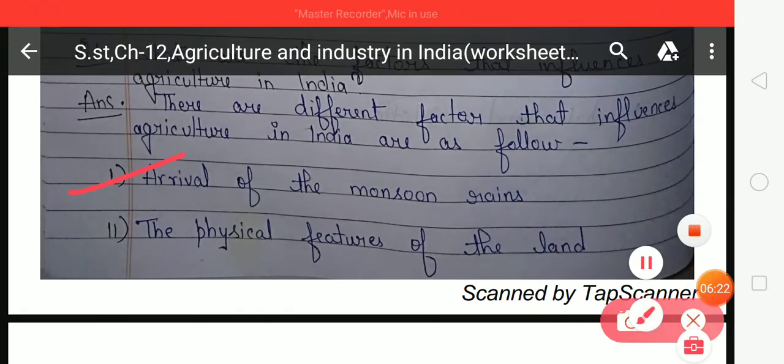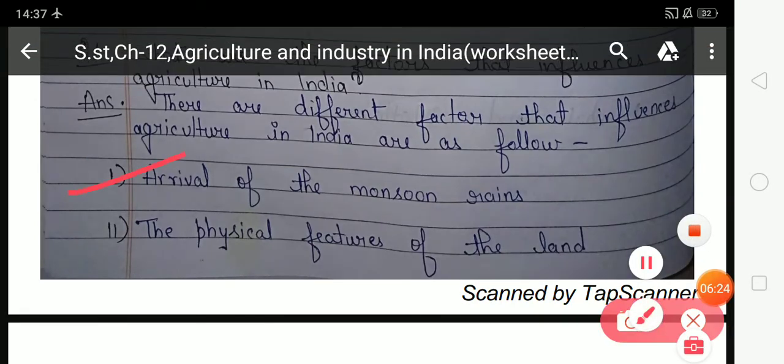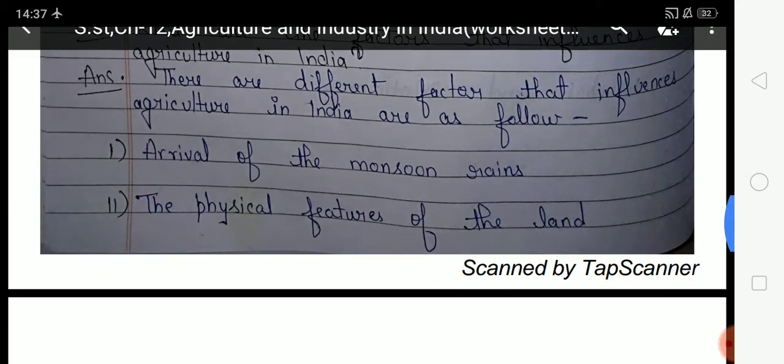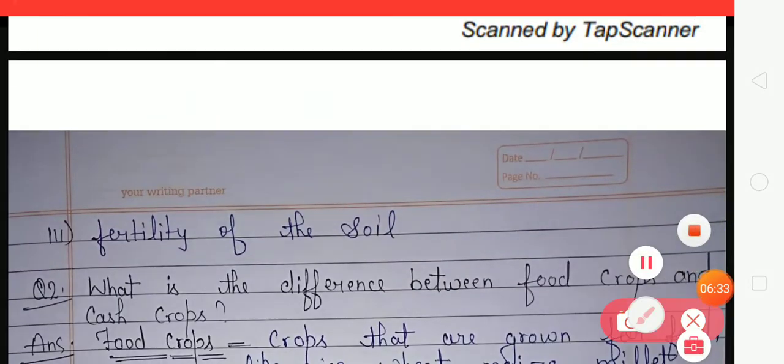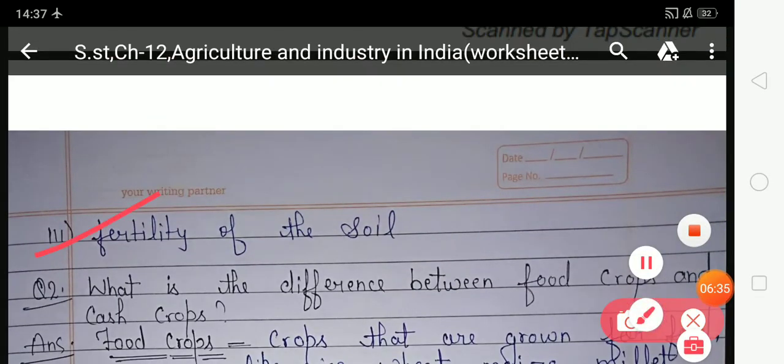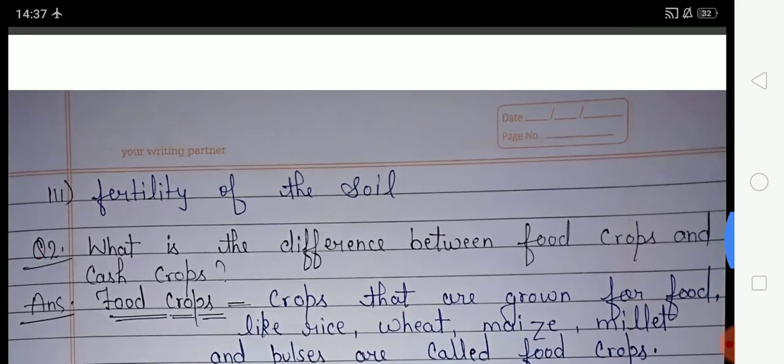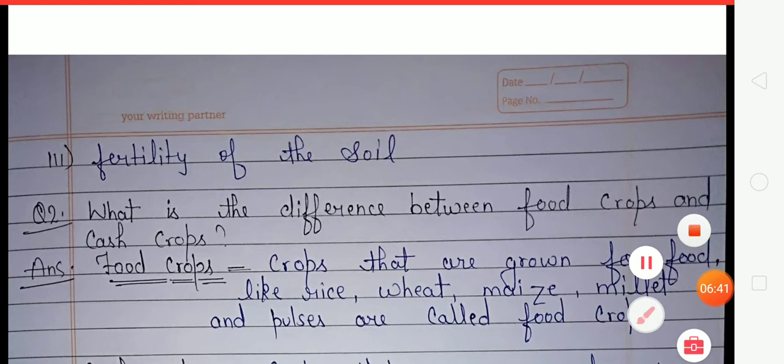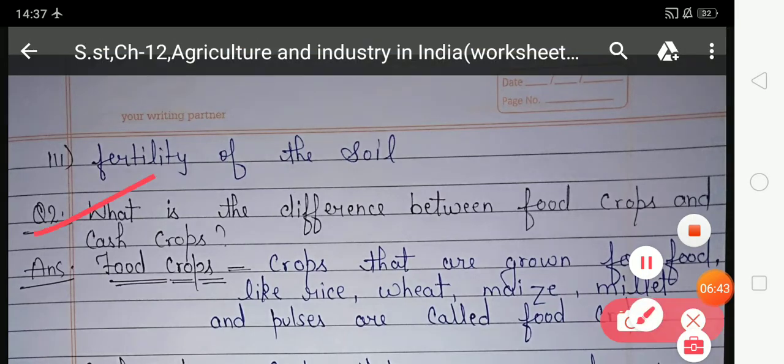First, arrival of the monsoon rain. Second, physical features of the land. And third, fertility of the soil. Now come to question number 2. What is the difference between food crops and cash crops? Students, in question number 2 you have to write about the difference between food crops and cash crops.